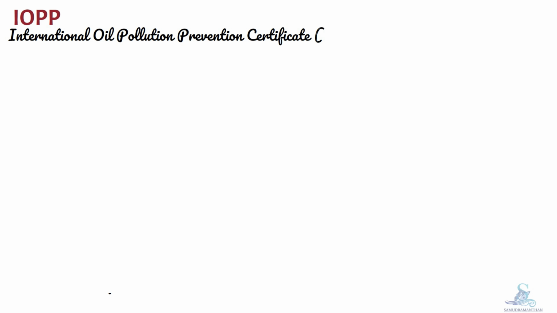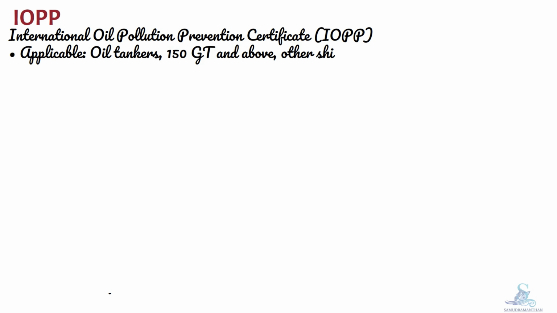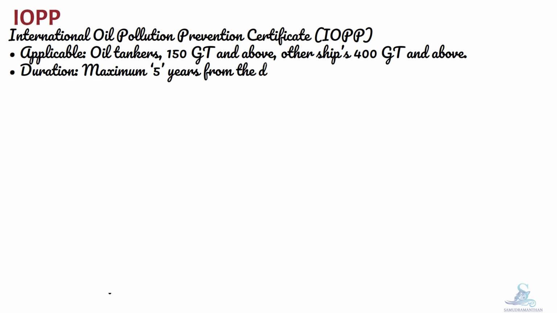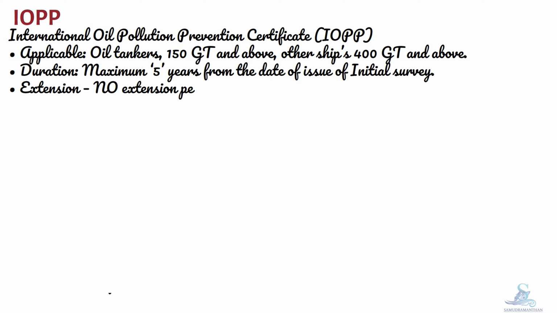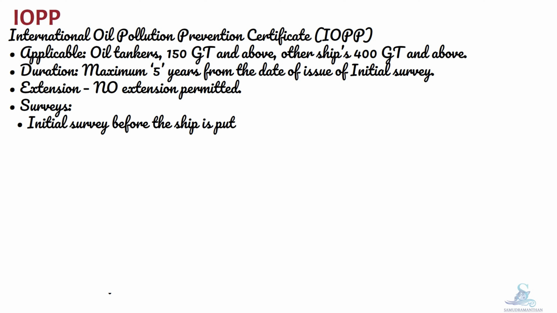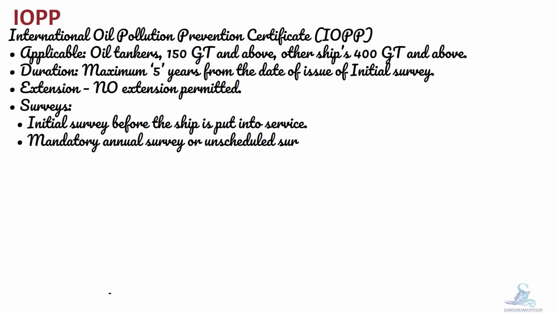Now we will discuss the last part of the question. International Oil Pollution Prevention Certificate, IOPP. Applicable: oil tankers 150 GT and above, other ships 400 GT and above. Duration: maximum 5 years from the date of issue of initial survey. Extension: no extension permitted. Surveys: initial survey before the ship is put into service.